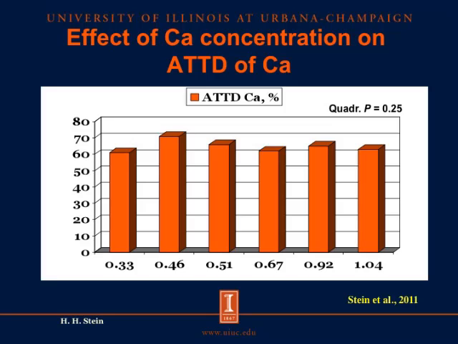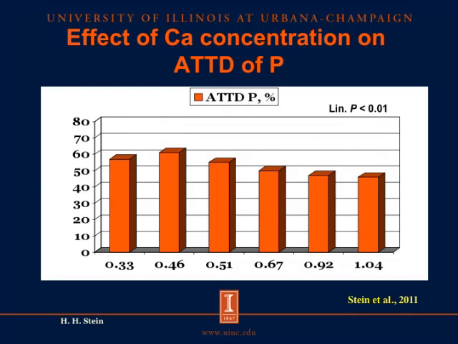And we can see here that when we calculate the apparent total tract digestibility of calcium for each of these 6 diets, there's actually no difference in the calculated values, and that means that the level of calcium in the diet does not affect the apparent total tract digestibility of calcium.